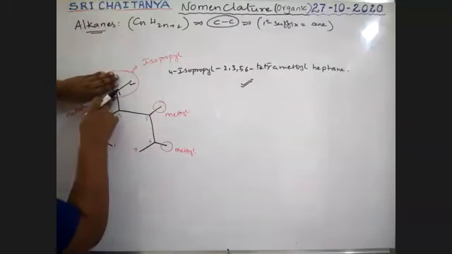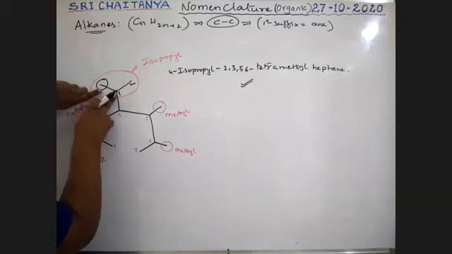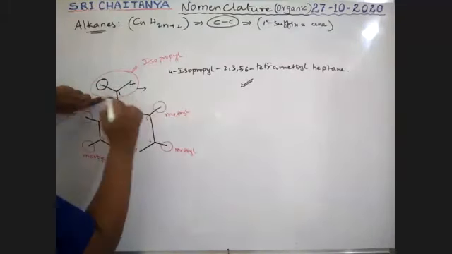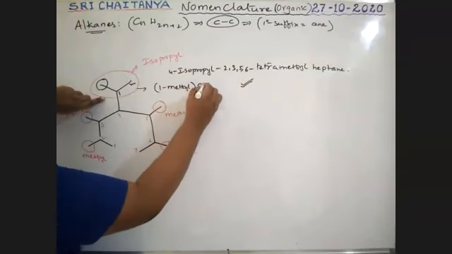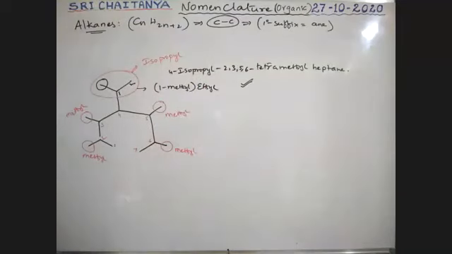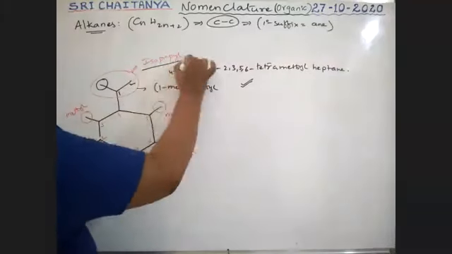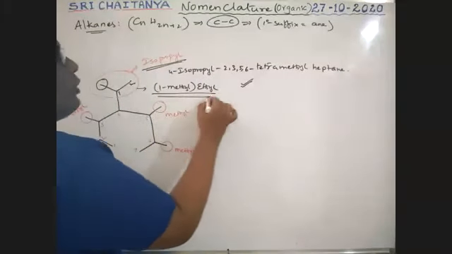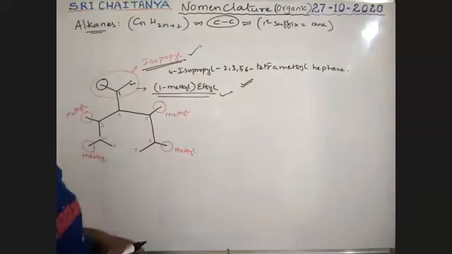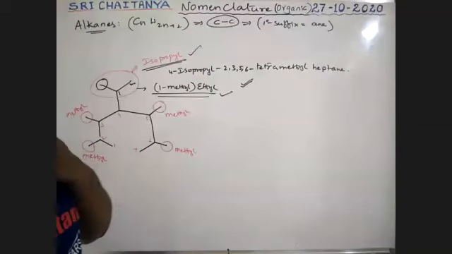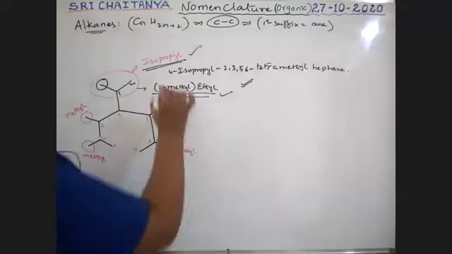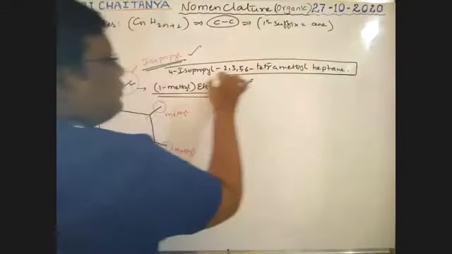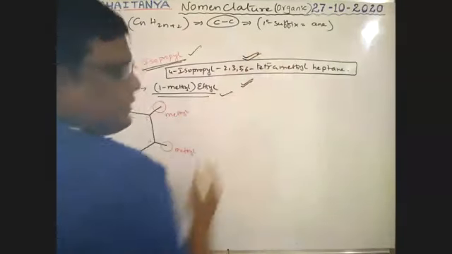In the ethyl group, at the first carbon, a methyl group is there. Therefore, I am also writing 1-methyl ethyl. 1-methyl ethyl is the name of this group. So isopropyl or 1-methyl ethyl, both of these are accepted. That's why this name is accepted.